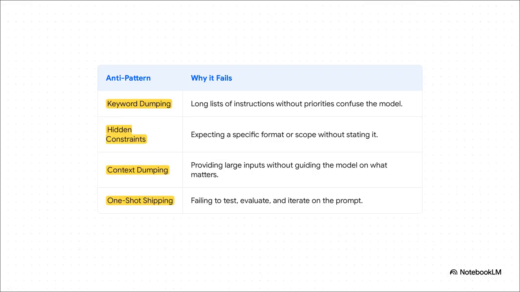And that brings us to what you should absolutely avoid. We call these anti-patterns. Things like just dumping a long list of keywords and hoping for the best, or having hidden expectations about the format but not actually stating them, or my favorite, dumping a giant wall of text as context without telling the model what's important. And the biggest one of all, failing to test and iterate on your prompts. These are the things that lead to that frustrating, unreliable AI behavior we all want to avoid.